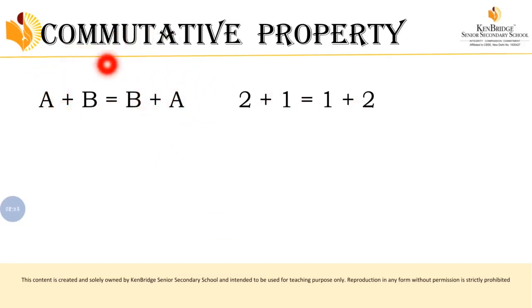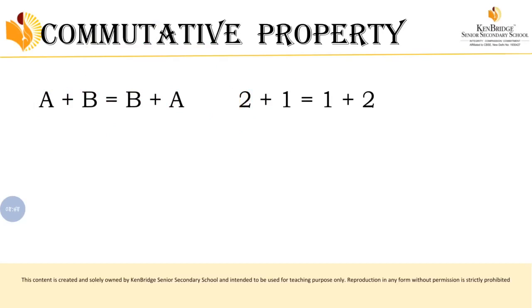But what is the difference between these two? Here it is A plus B, here it is B plus A. So what is that? We have changed the order of the numbers, right? Here we first wrote A, but here we first wrote B. So we have changed the order of the numbers. But even when you change the order of the numbers, your answer should be the same.